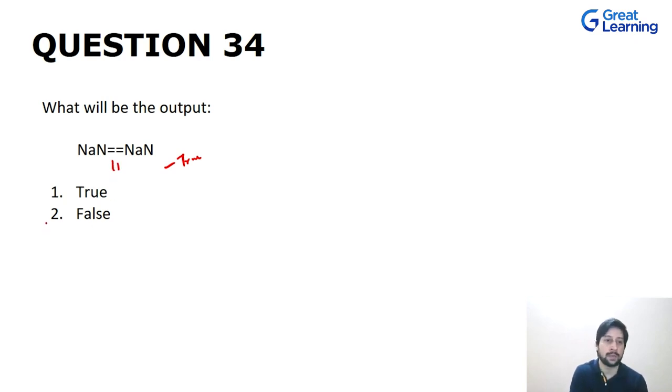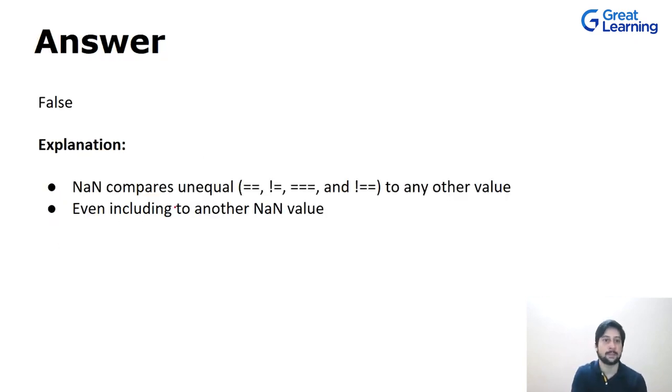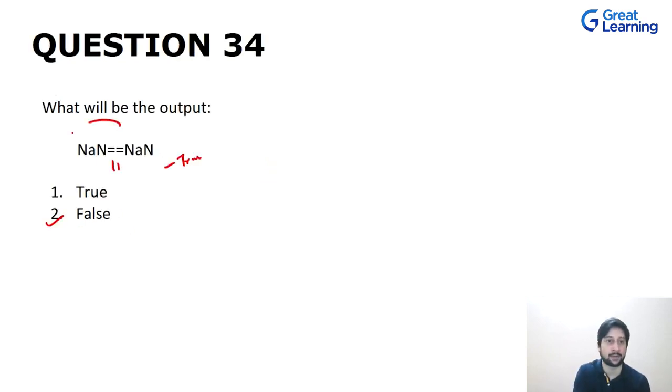But the output will be false. When you are trying to compare the NaN situation with any of these operators, it will always give you the unequal, that is the false output, even including the NaN value. That is what we have seen, right? Even if we are comparing with the double equal to sign, NaN compared with NaN will yield the result as false. We'll see how we can get the correct output in this case.